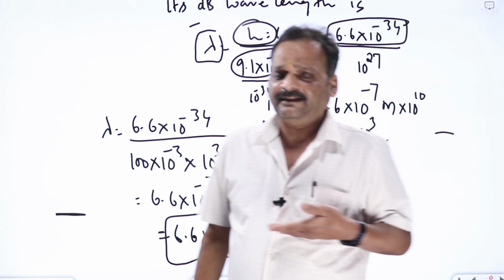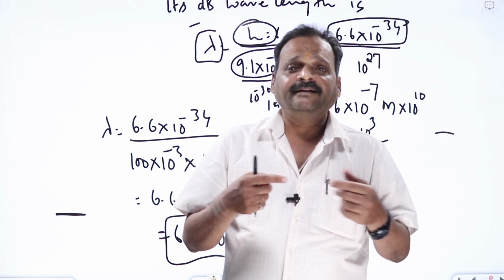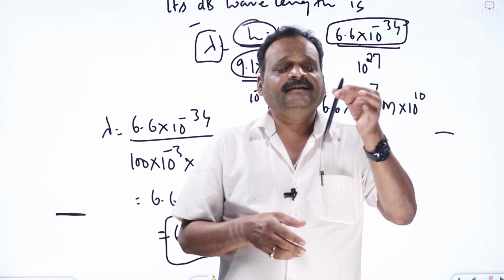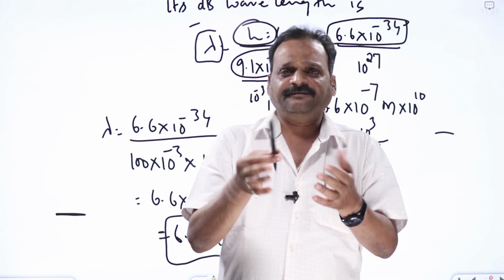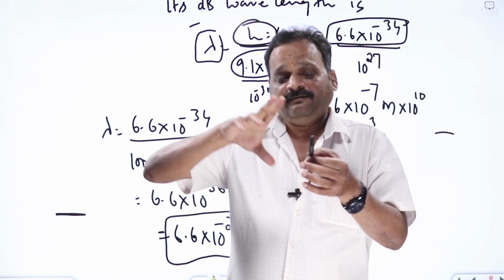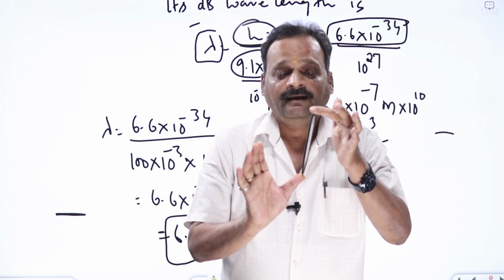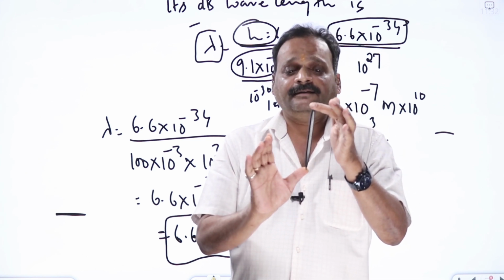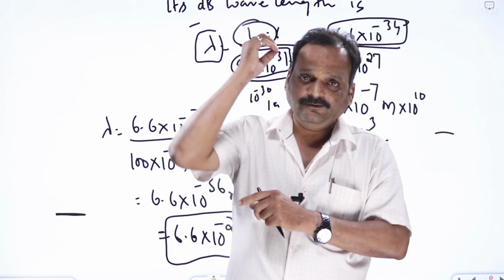In our everyday life we normally use scales with inch divisions or centimeter and millimeter divisions. We don't use vernier calipers or a screw gauge. If you ask my height or the length of this pen, we simply use a scale and say it is 5 or 7 or 8 centimeters. That much accuracy is sufficient. It is not that I cannot use a vernier calipers or a screw gauge for this. I can use a screw gauge and find the length of this pen up to 1/100th of a millimeter, but I don't need that much accuracy. It does not mean that the screw gauge is not applicable. But when I want to find the radius of my hair, a normal scale will not be useful. I have to go for a screw gauge.